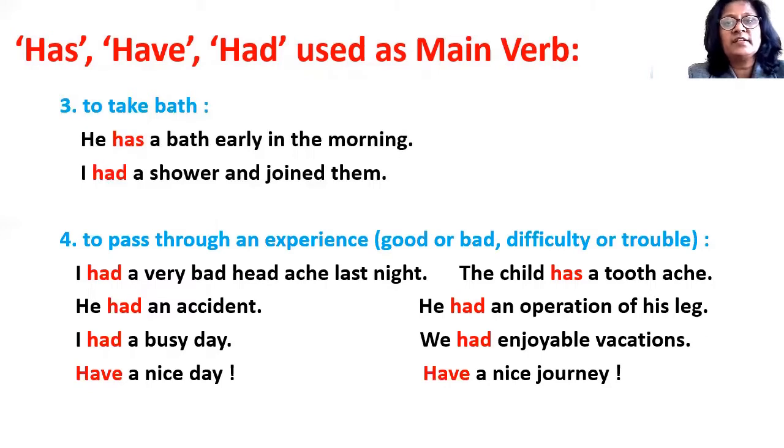This is also indicated by has or have, and here mind it well, we are studying has and have as main verb. So I had a very bad headache last night. Had is used as main verb here. It means I suffered or I passed through an experience of having a bad headache last night. He had an accident. So he met an accident or he experienced an accident. He passed through an accident. I had a busy day.